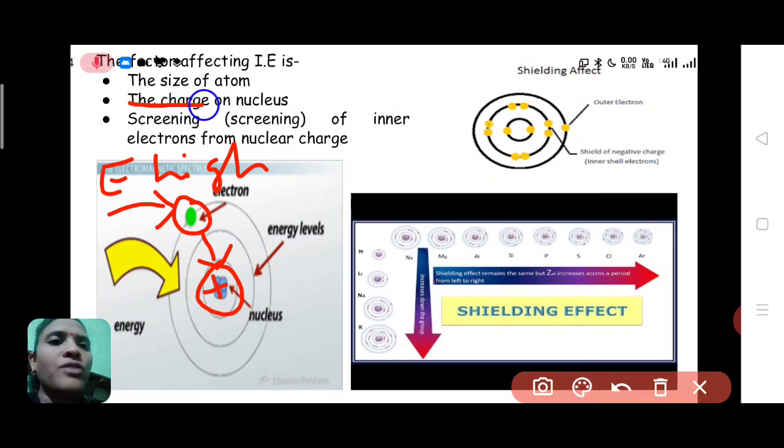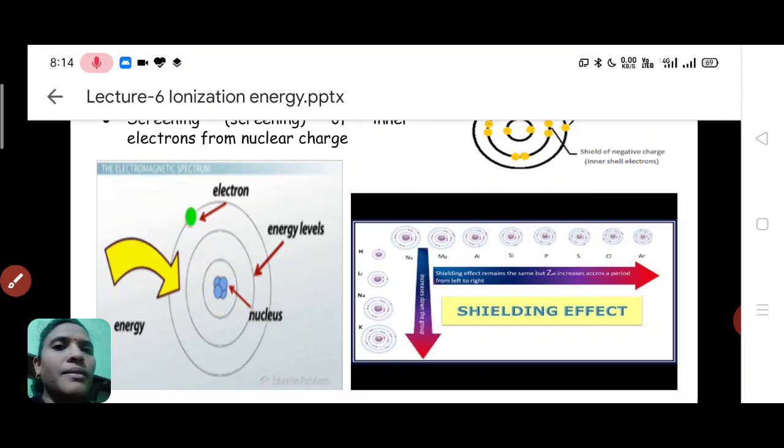So the charge on the nucleus affects the ionization energy. If the nuclear charge, that is the positive charge, is high, then the ionization energy will also be high. Okay, next,